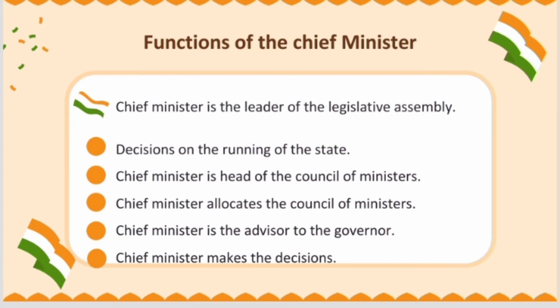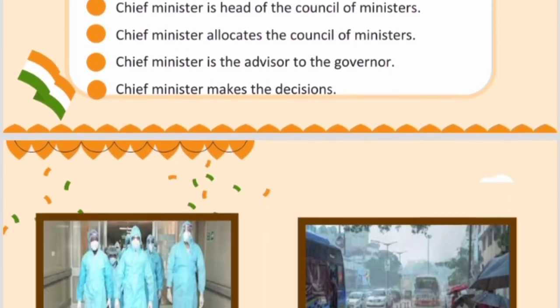So the work of chief minister is to run a state, to decide proper rules, and he will be the advisor for the governor. Chief Minister elects the Council of Ministers like Health Minister, Education Minister, and the Finance Minister. All the ministers will be elected by the Chief Minister.